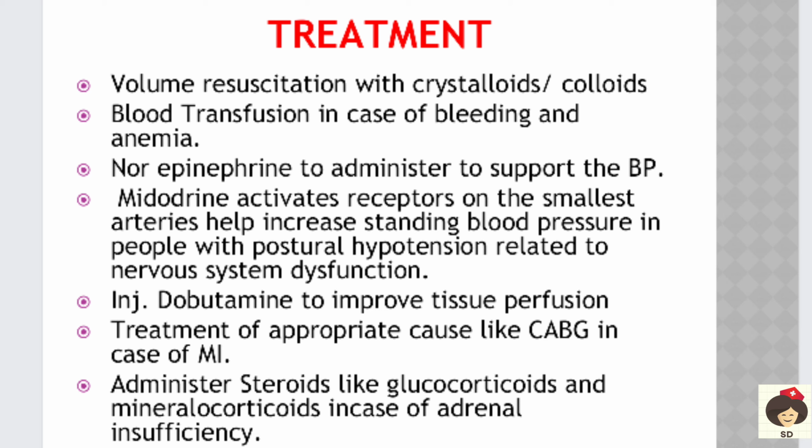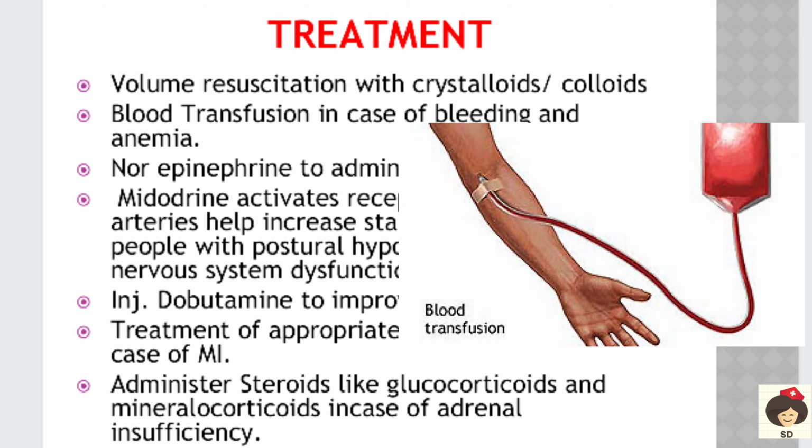Colloids are high molecular weight compounds like tetrastarches and gelatins, so they will increase the BP. So this is given if there is massive reduction in blood pressure and severe hypotension. And blood transfusion is done if the patient is having massive blood loss and anemia. So to treat that we do blood transfusion.